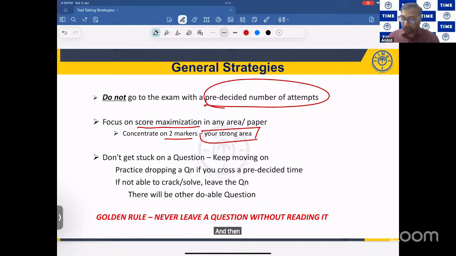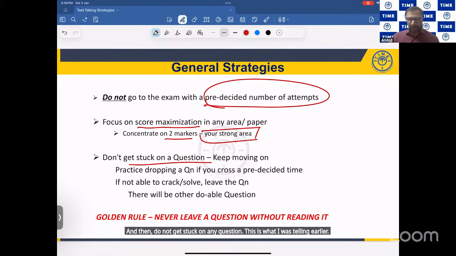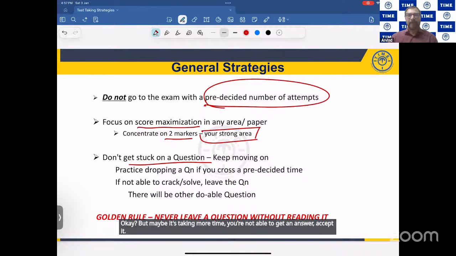And then, do not get stuck on any question. This is what I was telling earlier. Normally, in a GATE examination, it's very difficult to say, I can't solve this problem. You think, I know how to solve this problem, but maybe it's taking more time and you're not able to get an answer. Accept it, and then move on.